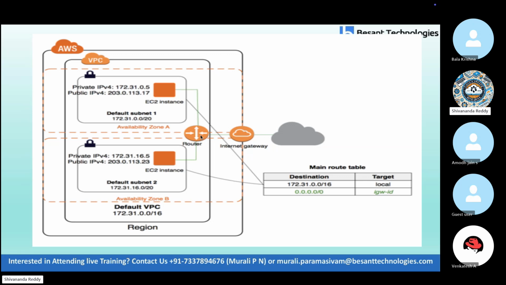This is a router. The router will connect to two different subnets, that is default subnet 1 and default subnet 2. Their IP addresses are also there, you can see. Some number of IPs are also reflecting there. Generally two types of IPs will be there: one is public IP, another one is private IP. Both are reflecting there. This complete architecture is called a VPC, and this complete architecture is there in the AWS cloud. That's what this diagram describes.